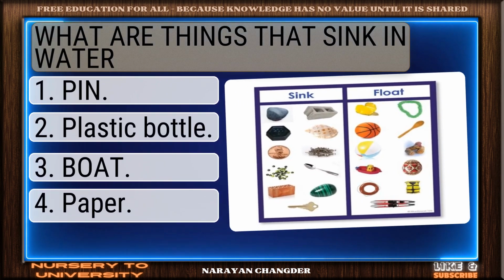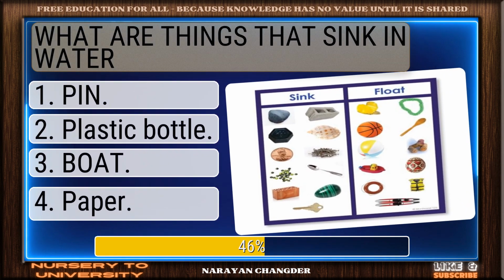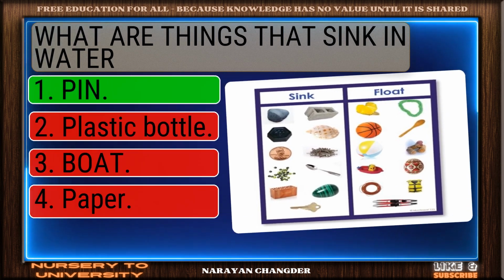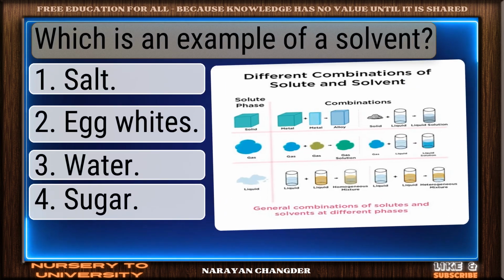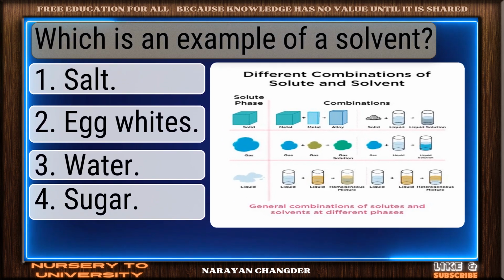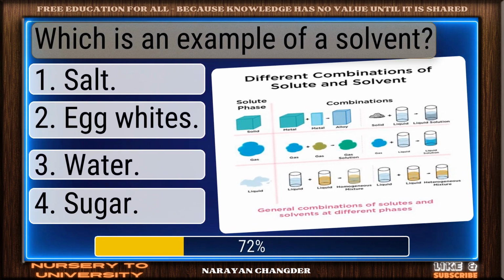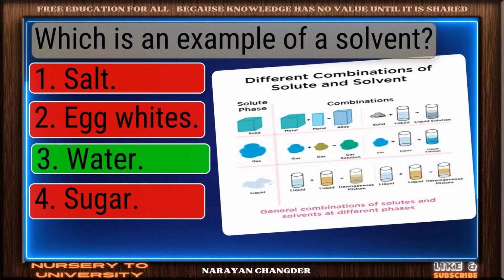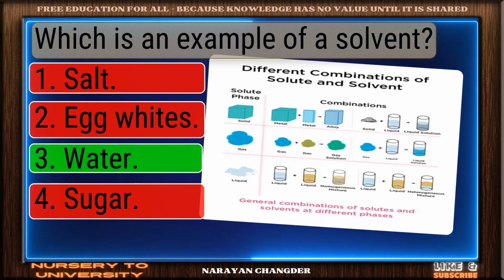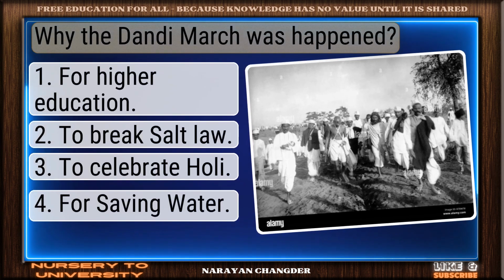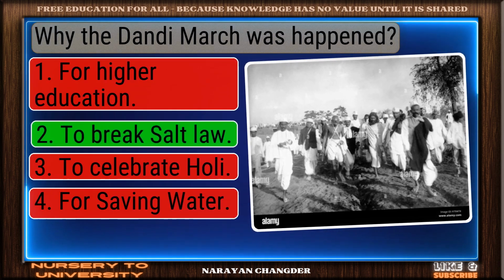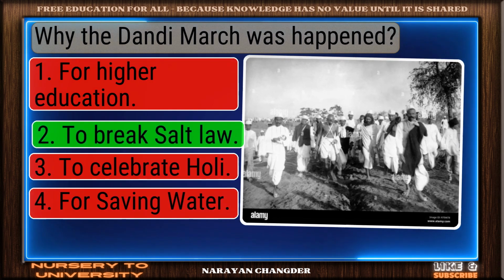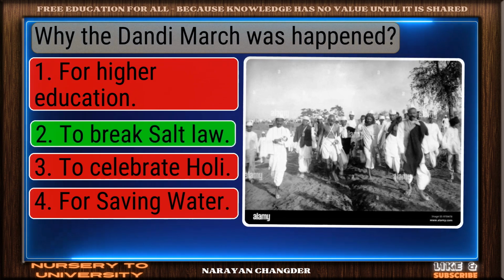What are things that sink in water? Good job. Your answer pin works well here. Which is an example of a solvent? Right again. Water is a valid answer. Why the Dandi March was happened? Sharp thinking. To break salt law is the right choice.